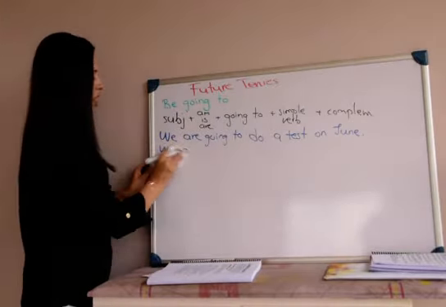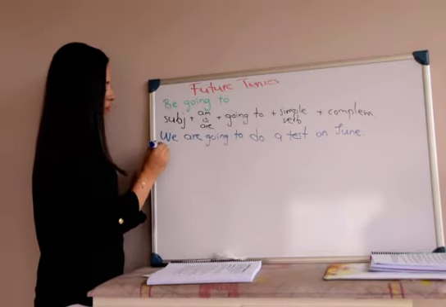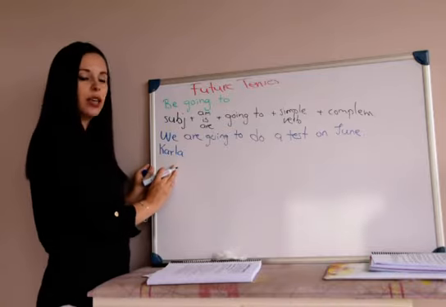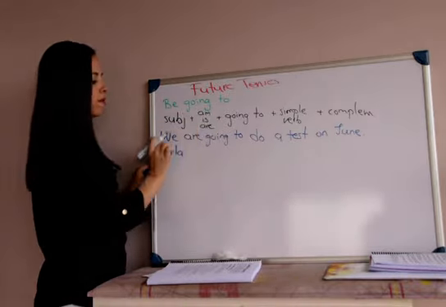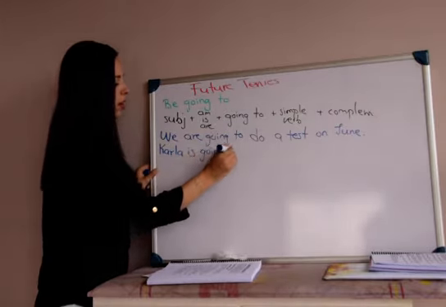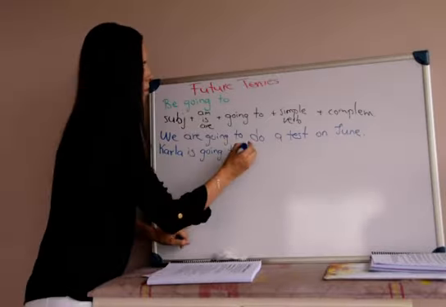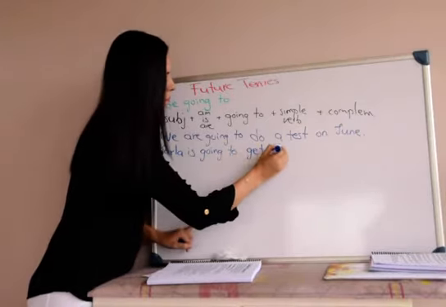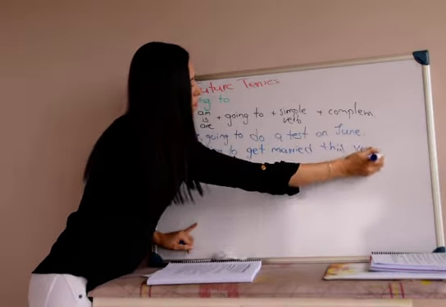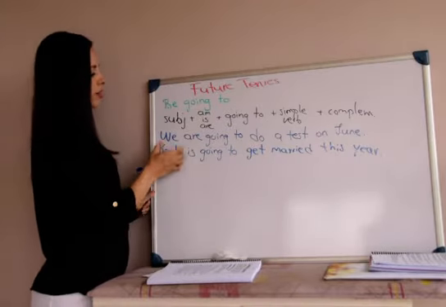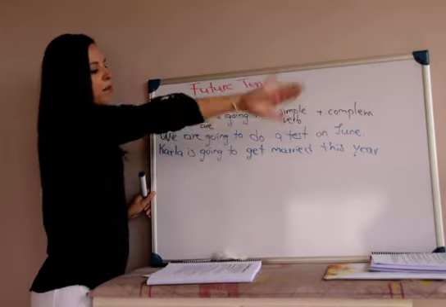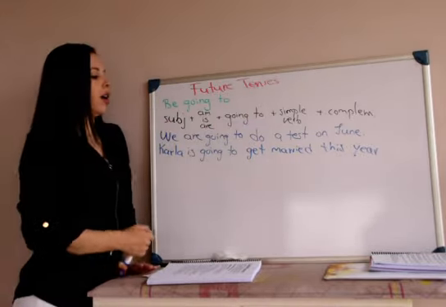no, let's change the subject so we can use a different one, let's use Carla. Carla is a she, so we need to use verb to be for she: Carla is. Carla is, we write the going to. Carla is going to. Carla, subject. Verb to be is going to, simple verb, get. Complement, married this year. Okay, that is a plan.